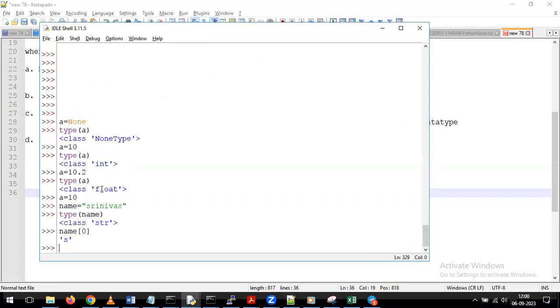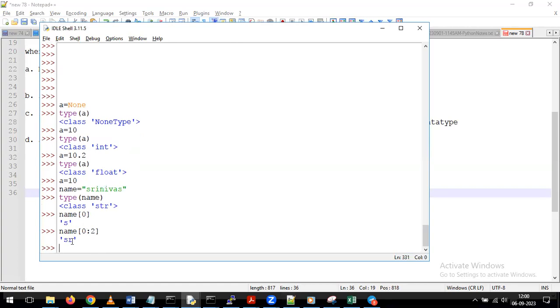Just observe. Giving name of 0:2, what's happening? We are getting output as SR. Generally, people have confusion like this: if you give 0 and 2, it needs to give output of positions 0, 1 and 2, which means we need to get SRI, but it does not give SRI. So what is happening here? This is the starting position. This is the ending position minus 1. If you give 2, it considers 2 minus 1, so only the 0 and 1 letters come in your output.